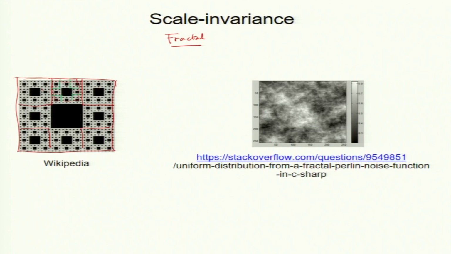Normally, area in 2D is like L squared. So if this is of size L, I would say the black region should be like L squared, but it turns out it is not L squared. In fact, it is L to the power alpha, where alpha is less than 2. You can compute it, but I will not do it right now. It is greater than 1 but less than 2, a fractional dimension. Alpha is fractional, so that is why it is called a fractal. The dimension is fractional.